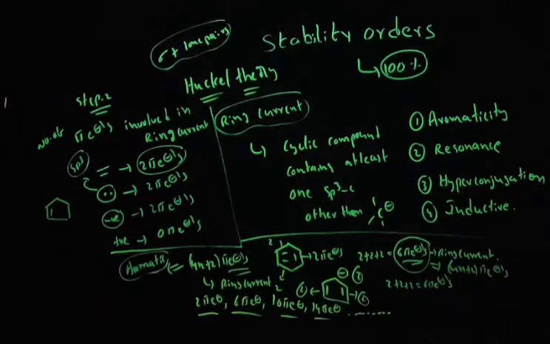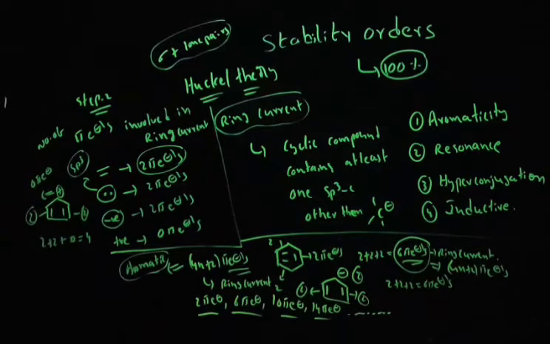In this case, I am going to take a compound like this. The positive charge is there, so it's going to contribute 0 pi electrons. Double bond is there, 2 pi electrons. Double bond is there, 2 pi electrons. So overall it will be 2 plus 2 plus 0, that is equal to 4.